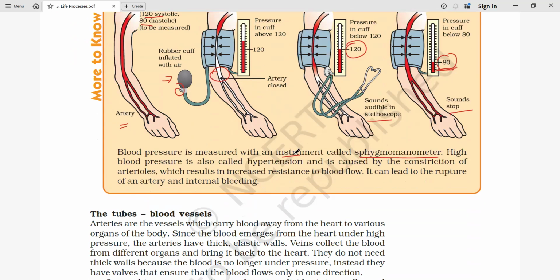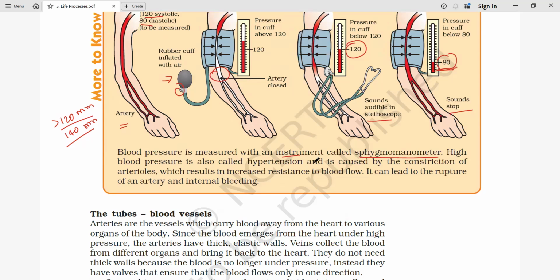If a person has more than 120 mm, sometimes with age we can tolerate up to 130 or 140 mm of Hg, but when it is more than this, people will have higher blood pressure.